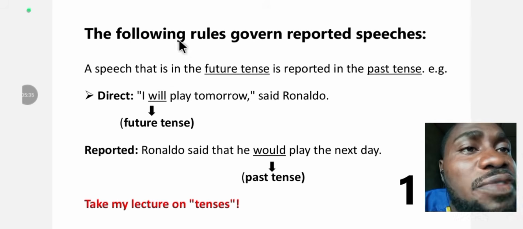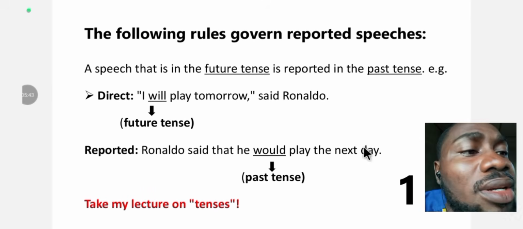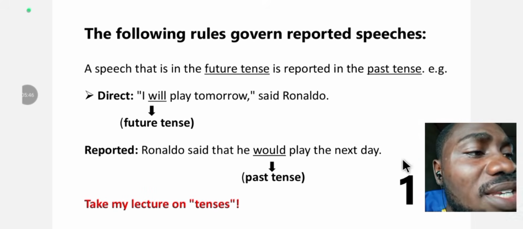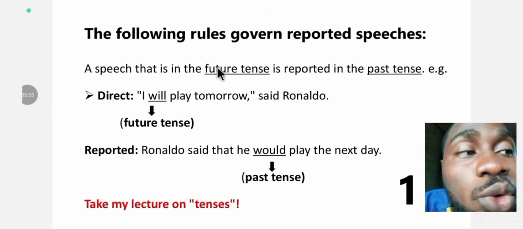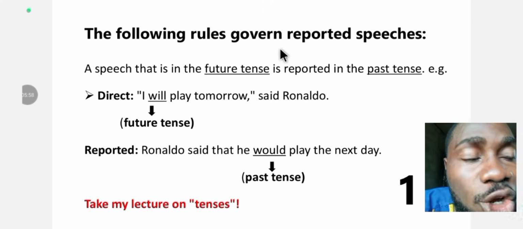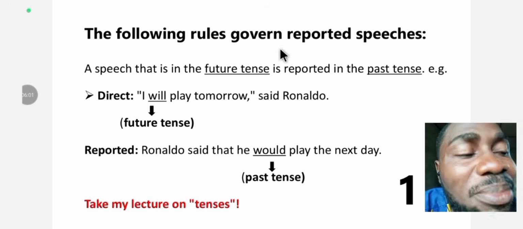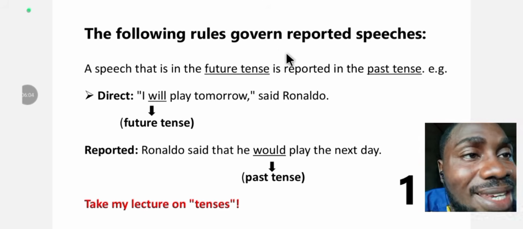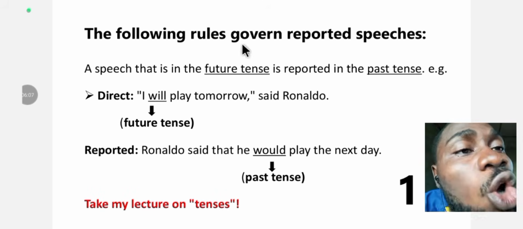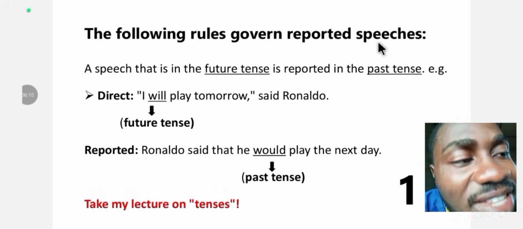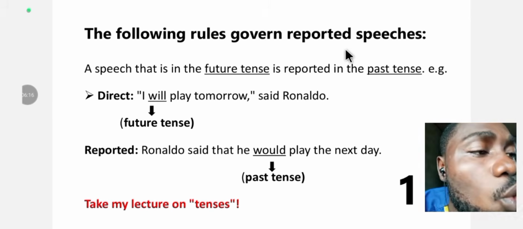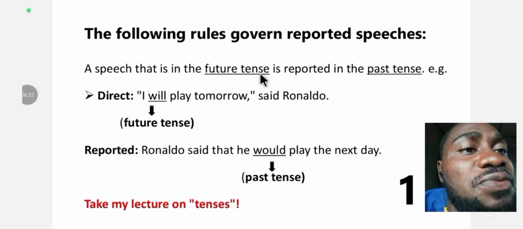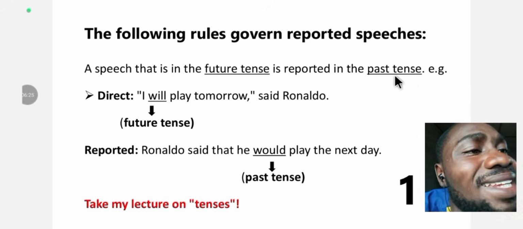Moving on, the following rules govern reported speeches. The first rule: a speech that is in the future tense is reported in the past tense. Where there is a little difficulty is the reported speech, so leave direct speech out of this. Reported speech is the main concern. A speech that is in the future tense is reported in the past tense.